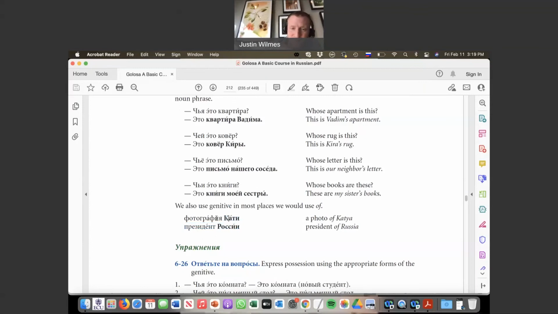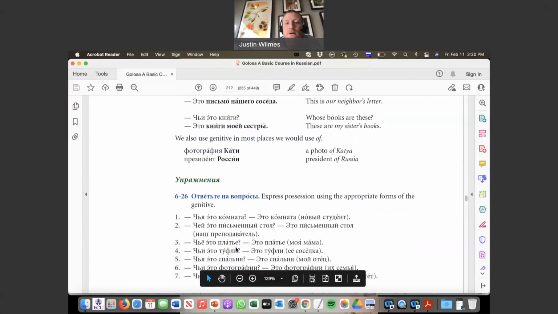For example, a photograph of Katya actually means that Katya is in the photograph, not that she owns it. So here the meaning is slightly different, but it's this logic of of. So again, we use genitive in most places we would use of in Russian. So photograph of Katya, president of Russia, Президент России, both genitive forms here.